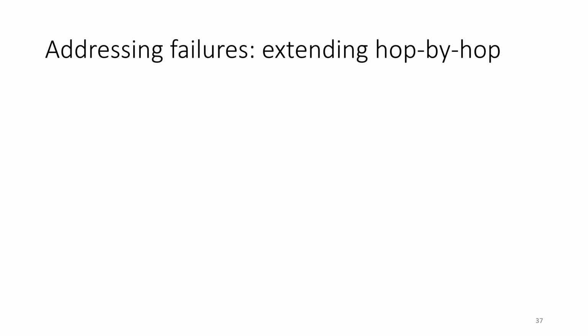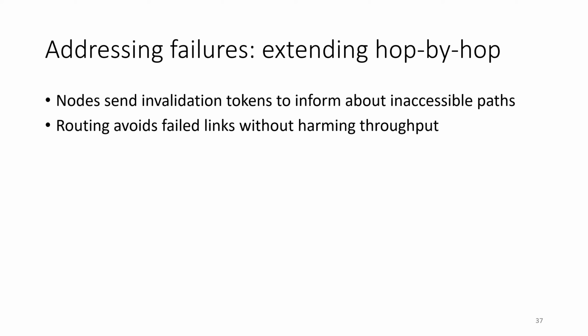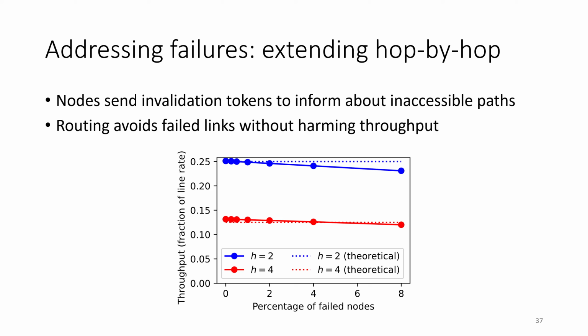Okay, we do also extend our hop by hop congestion control to address failures by introducing invalidation tokens. These have the same format as regular tokens, and they indicate that certain links are no longer working or that certain paths are no longer usable. We use this to route around those failed paths and links, and what we show, through simulations, is that even when we have failed nodes, our throughput doesn't suffer too dramatically, and that's important because we are doing indirect routing, so failed nodes could potentially impact throughput.